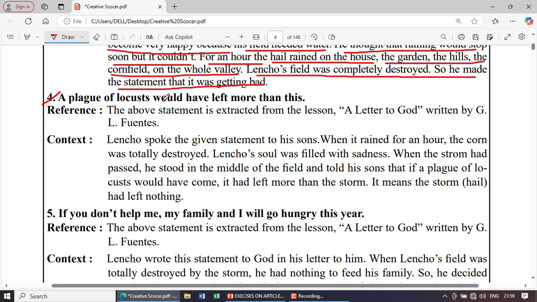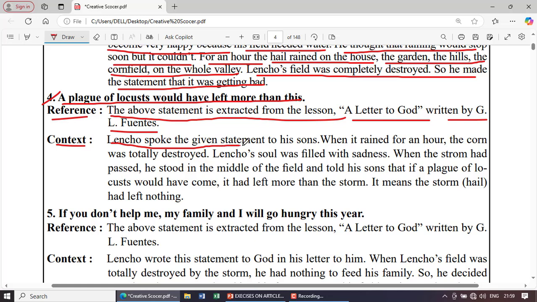A plague of locusts would have left more than this. Reference: the above statement is extracted from the lesson A Letter to God, written by G.L. Fuentes. Context: Lencho spoke the given statement to his sons.